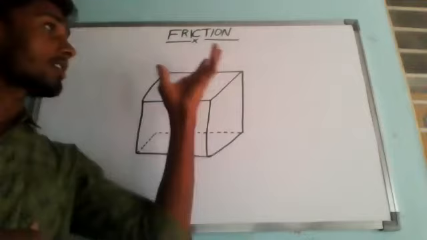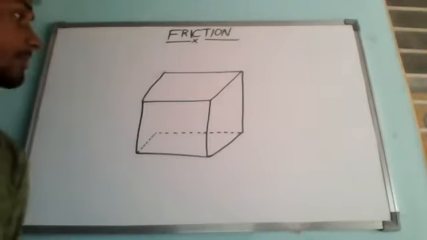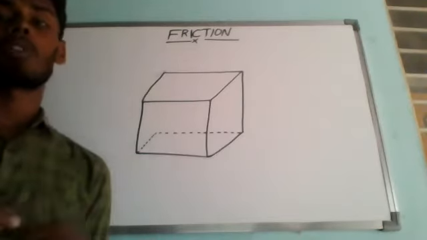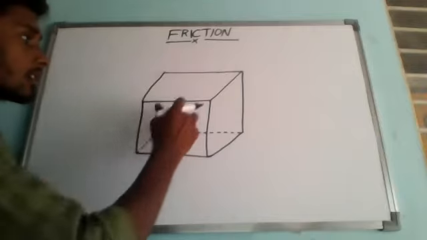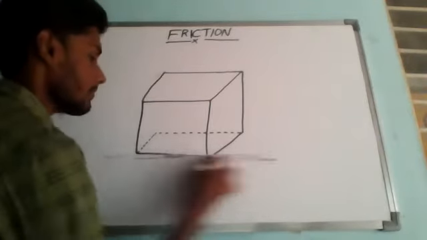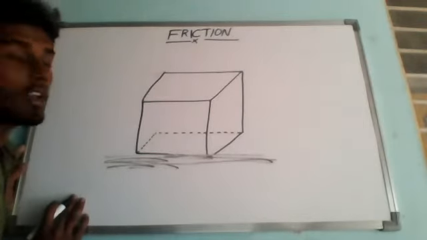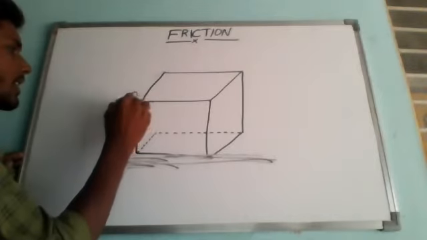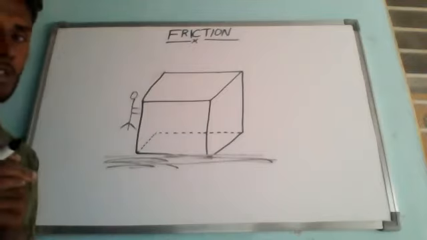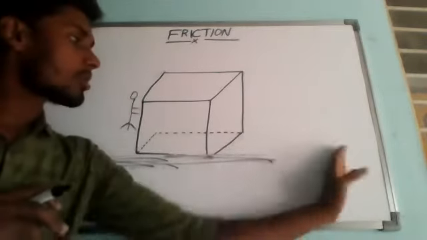I will explain clearly what friction is, using general life examples. Suppose you push a box lying on the floor with a small amount of force. Here it is a very big box lying on the ground. If one or two persons try to push this box with a small amount of force, what is going to happen? Is it possible to create motion in this box? Is it possible to shift this box from here to here?